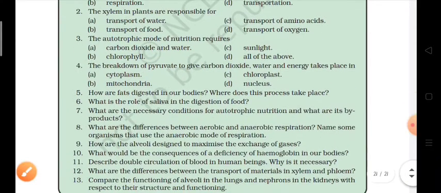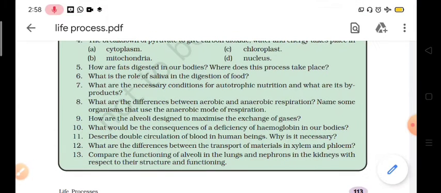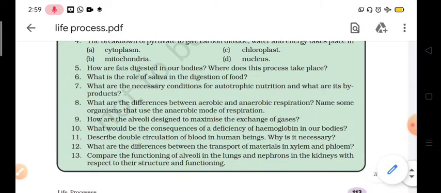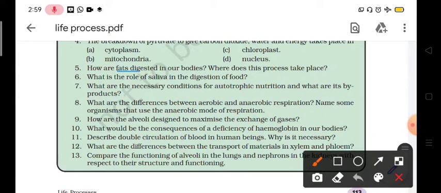The next question, a written question: how is fat digested in our body? Where does this process take place?